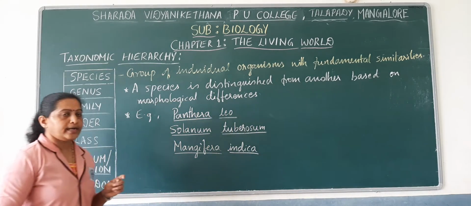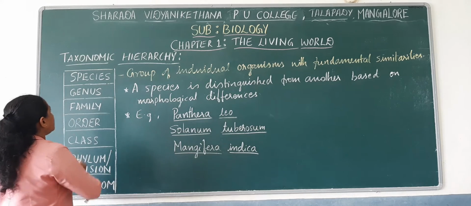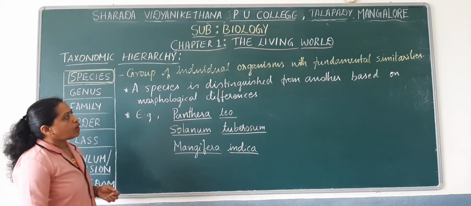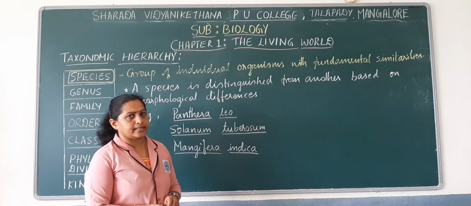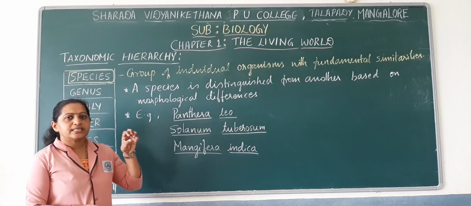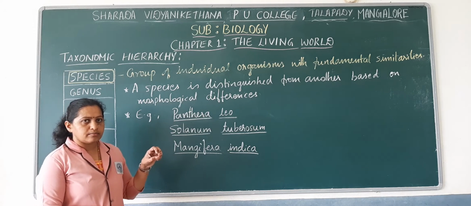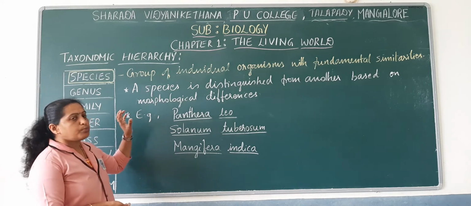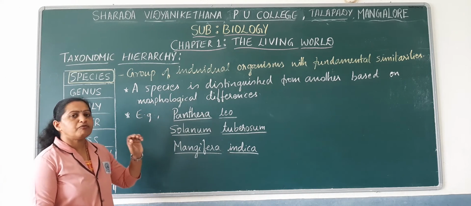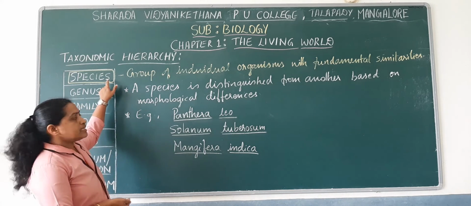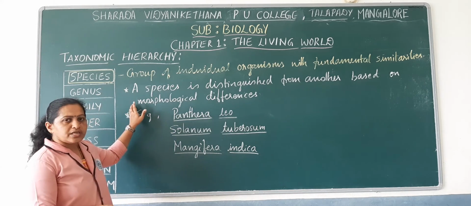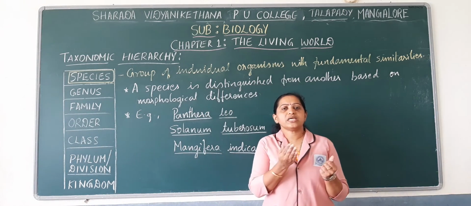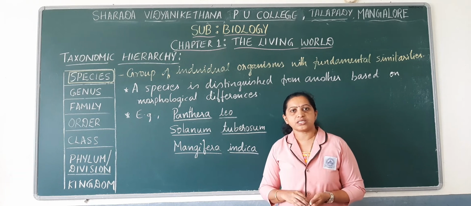As we have noted earlier, species are groups of individual organisms with fundamental similarities. That indicates that species have certain organisms and they share fundamental similarities. Such a group of individual organisms having fundamental similarities is called a species. A species can be distinguished from another species. So how do we distinguish one species from another species?